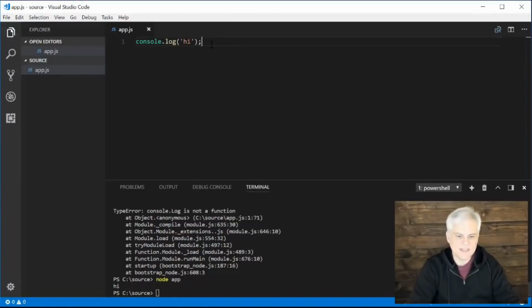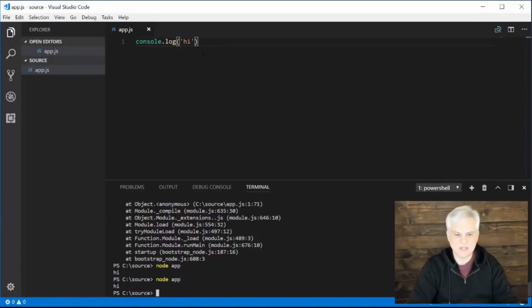Now there are some things that, especially when your application is small, don't matter. You might have accidentally left off that semicolon at the end and the application still runs, but that's a bad practice to rely on. You should always try to create properly formed sentences, even though you could write a text message that somebody could understand that has no punctuation and no capital letters, and you're relying on the person receiving that text message to understand what you're trying to say. The computer doesn't work that way. It needs to know exactly what you're saying, and so you have to be precise. Precision is the key as a software developer.